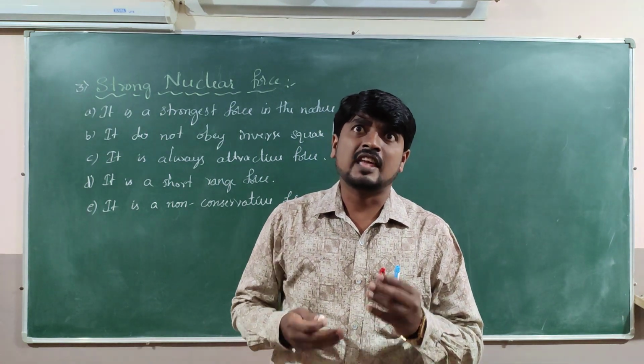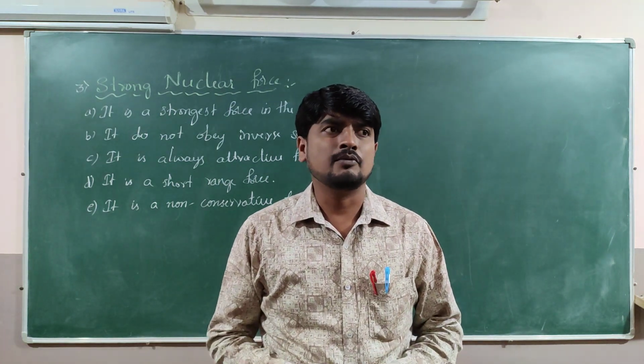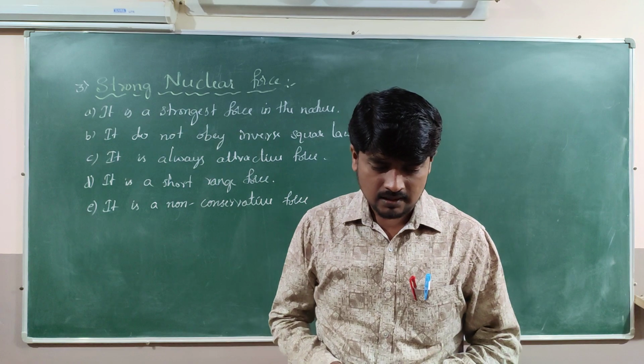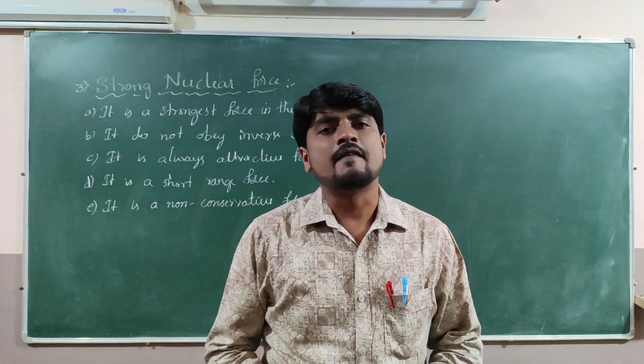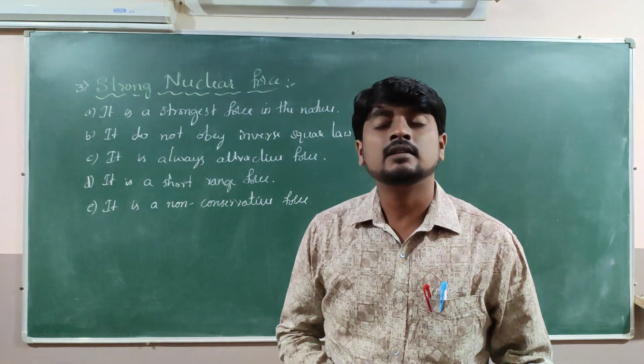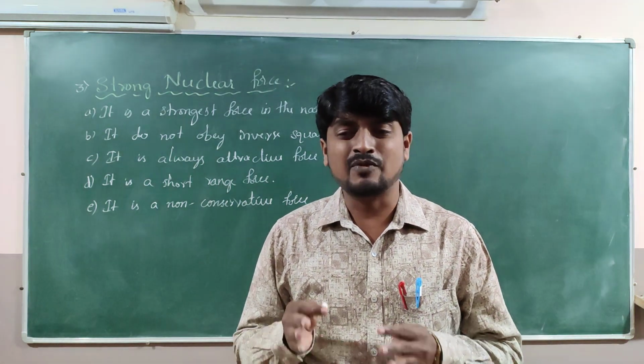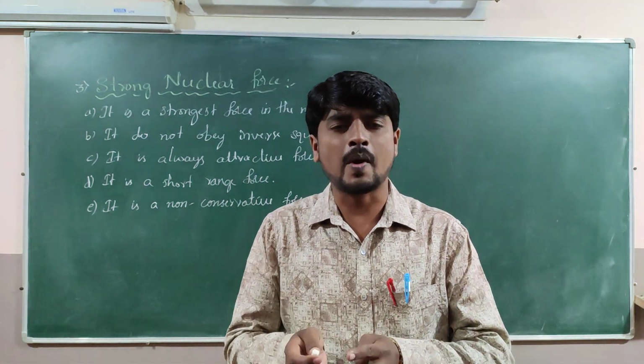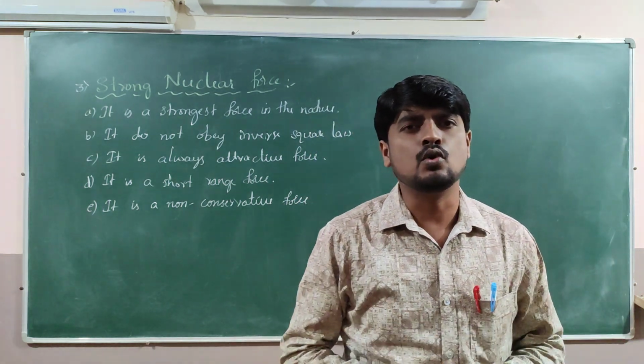And then if you compare the capacity of the forces, as we discussed, gravitational force is the weakest force in nature. When we studied electromagnetic force, we compared it with the gravitational force.